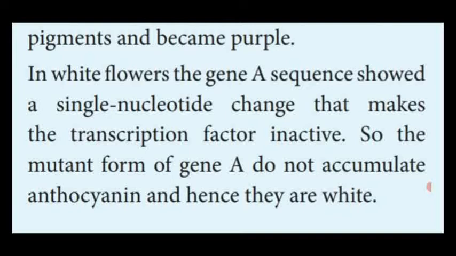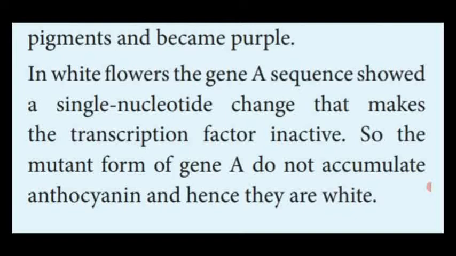So in the white color flowers, the gene A sequence contains DNA having a single nucleotide change that makes the transcription factor inactive. So the mutant form of the gene A does not accumulate anthocyanin, hence they are white.